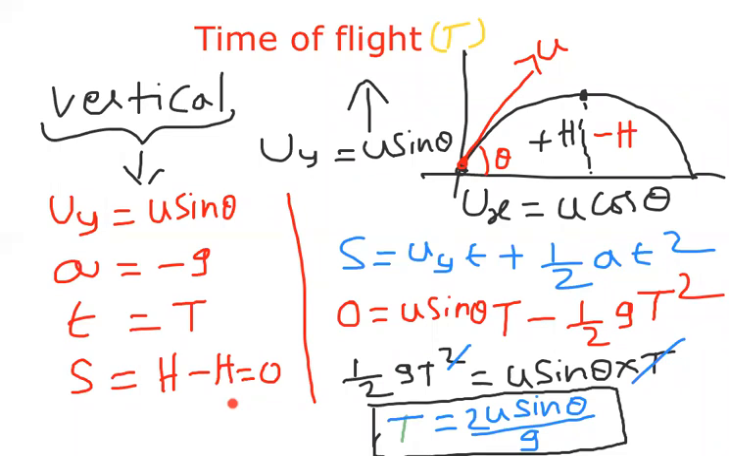So substituting this data here, s equal to uyt plus half at square. S value 0, u value u sin theta, a value minus g, small t is capital T. I substituted, finally I got time of flight formula as 2u sin theta by g. Time of flight is 2u sin theta by g. This is the expression we got. I hope till here it is clear.